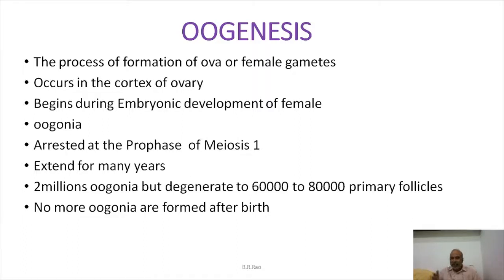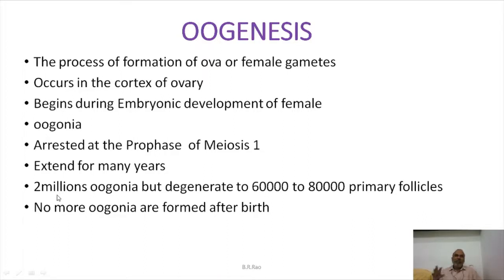So several years of time will be taken for the purpose of oogenesis. Spermatogenesis will be completed within 5 weeks, but for oogenesis several years of time is needed. Now it will extend for many years. During the embryonic stages, the ovary of the embryo will have some cells. These are called primordial cells. How many primordial cells are there? More than 2 million cells are there.